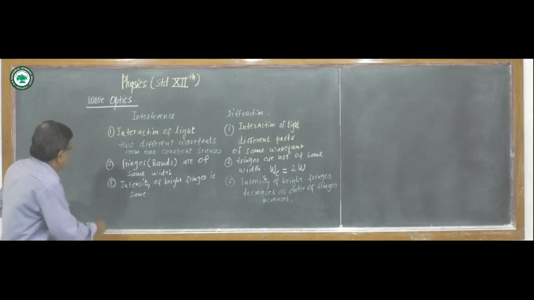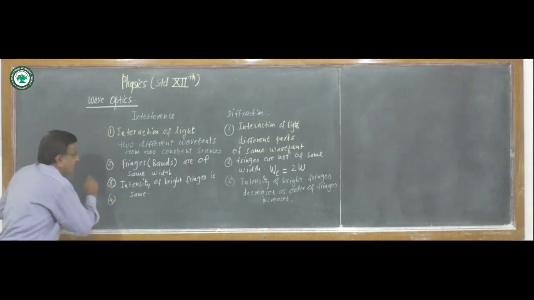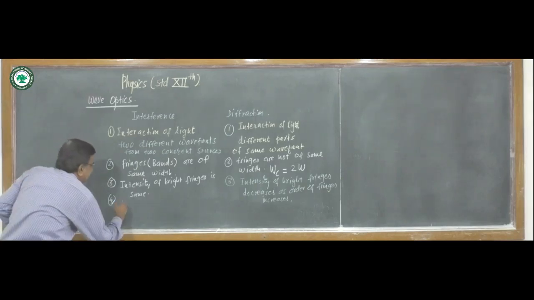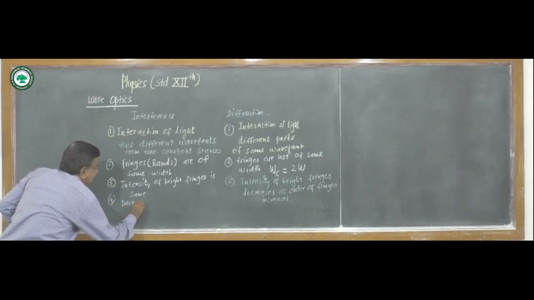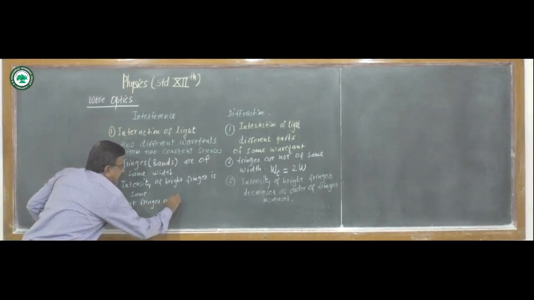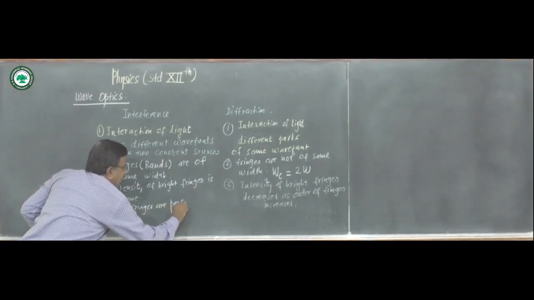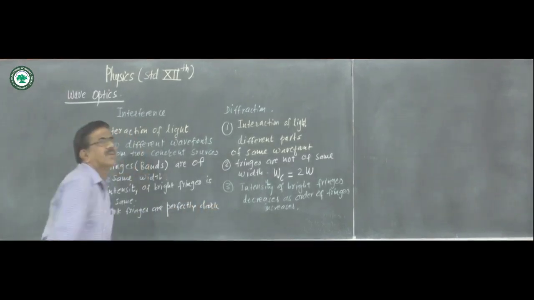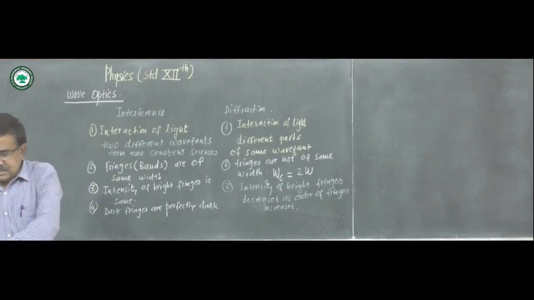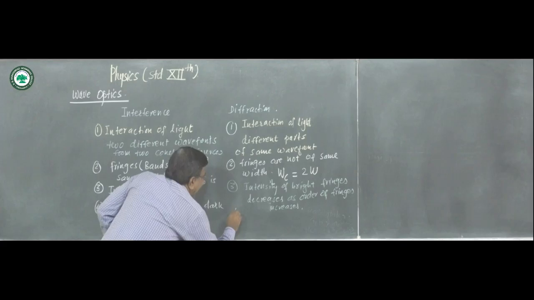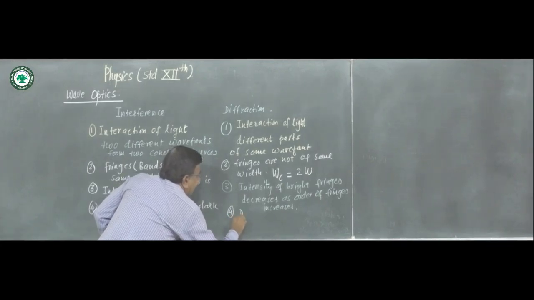In interference, dark fringes are perfectly dark. Whereas in diffraction, dark fringes are not perfectly dark.